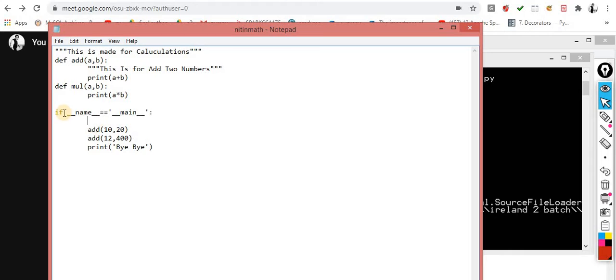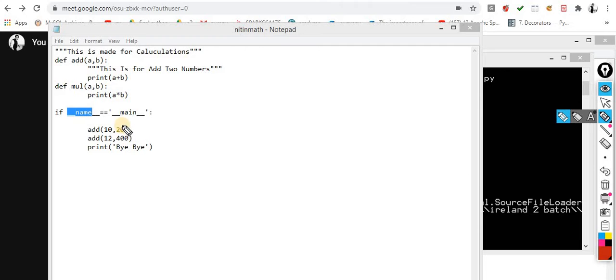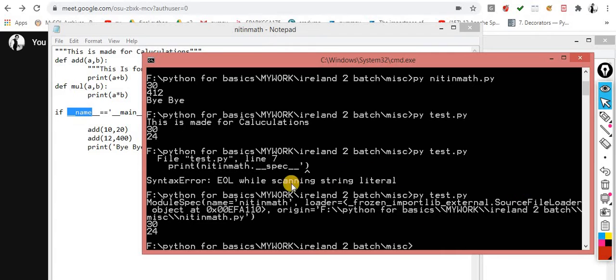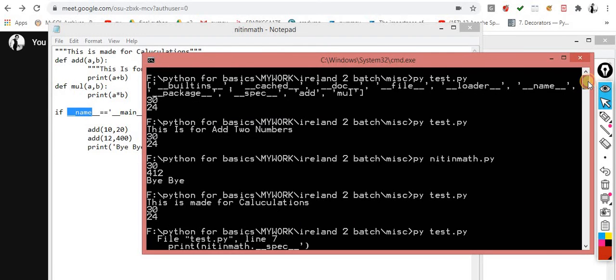Now Bhupinder sir's question is, sir, can you please explain this one? So I'm repeating the same concept. The name variable, which we have already seen n number of times. This variable contains a value similar to this doc, which I already showed you. Whatever value you define over here, automatically it will contain over here. So what value will this variable contain whenever I am executing this program?